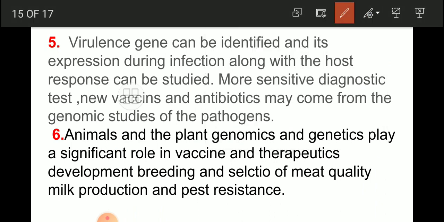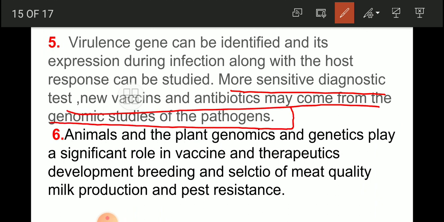My friends, you will have to keep in mind these two lines, having a lot of importance and use of that genomics branch to us. If we study the genomes, then it is very easy to find out the exact diagnosis test. New vaccines can be developed, new antibiotics can be developed very easily and very properly and in a short span of time.